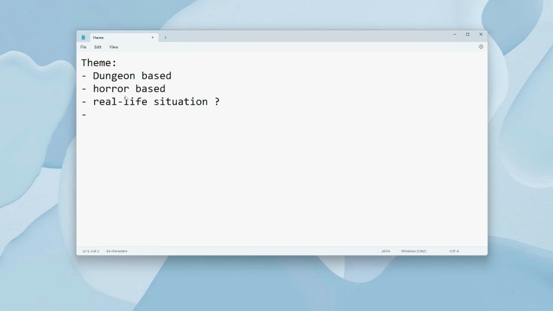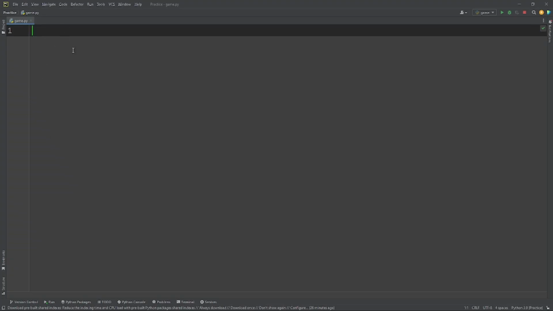If you're making this game or following this tutorial as well, you can also do your own theme. You don't have to copy me. It's easier for me if I choose what I like, and it's easier for you if you choose what you like. But for the sake of this video, I'm going to choose this one, because I think that's the easiest thing to do. So let's dive right in.